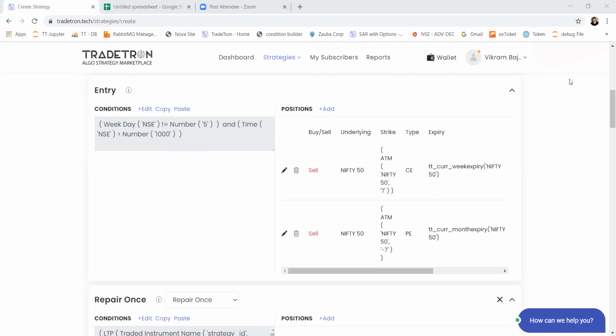Till exit, repair once won't work again, right? Yes, till the time exit doesn't happen, a repair once condition, once executed, will not be checked again.